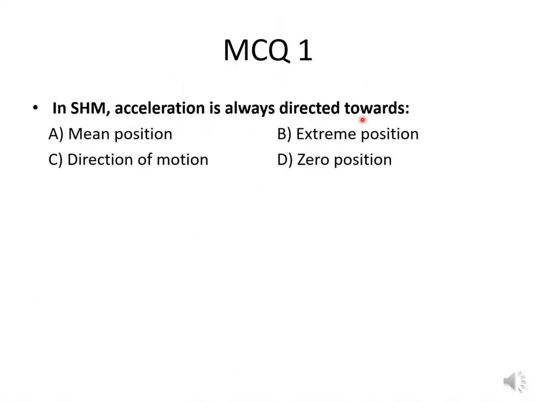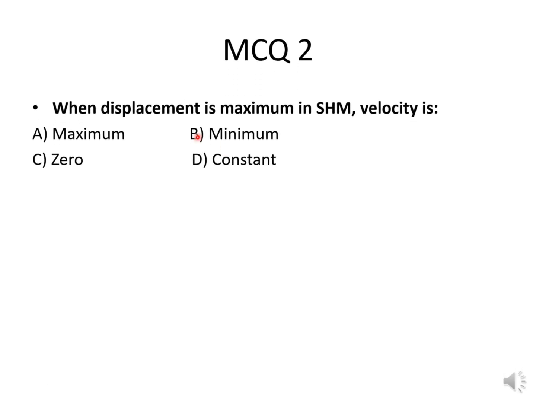MCQ number 1. In simple harmonic motion, acceleration is always directed towards mean position, extreme position, direction of motion, or zero position. The correct option is A. MCQ number 2. When displacement is maximum in simple harmonic motion, velocity is maximum, minimum, zero, or constant. The correct option is 0.